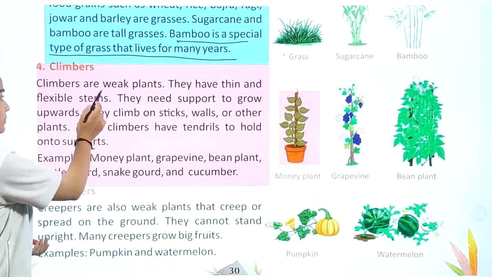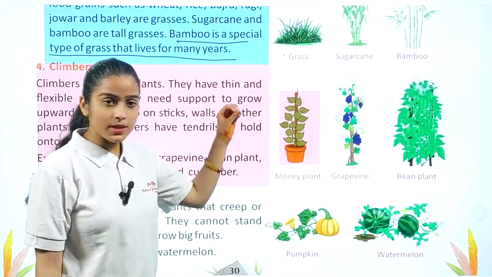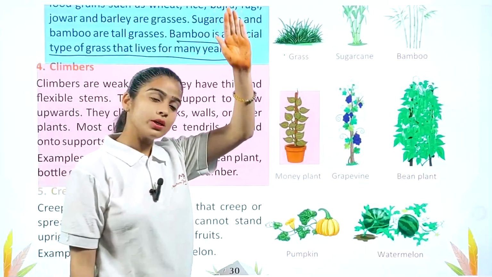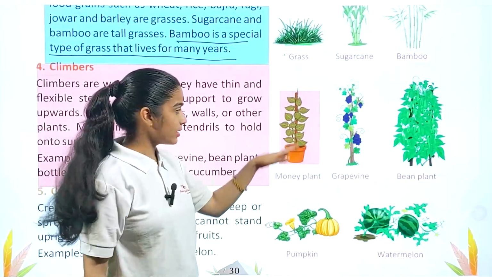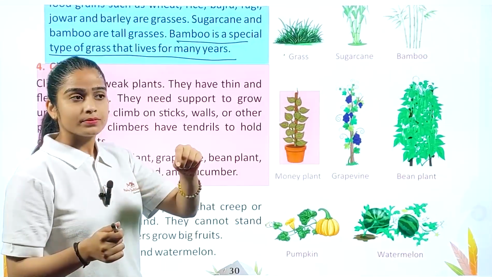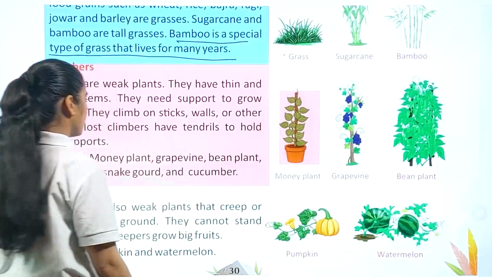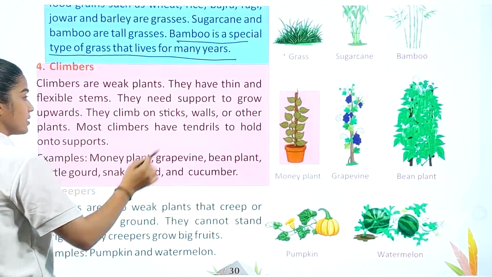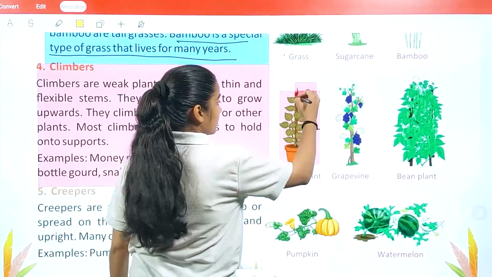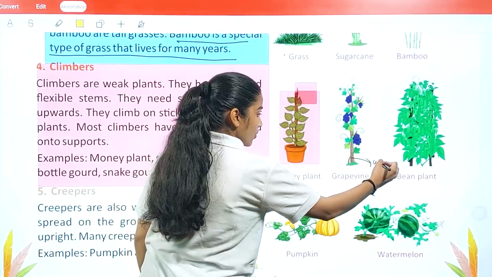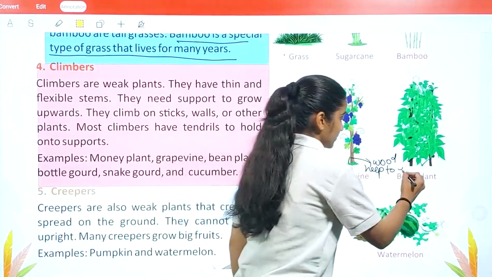So what we understand here, climbers are weak plants. As you see in your money plant, which is a very common plant in your surroundings, they always lie downwards. If you want to take it in an upward direction, you have to put a wooden pipe or wooden thing and attach it accordingly to take it in an upward direction only. They need support to grow upwards. So this wooden pipe would help to give support.